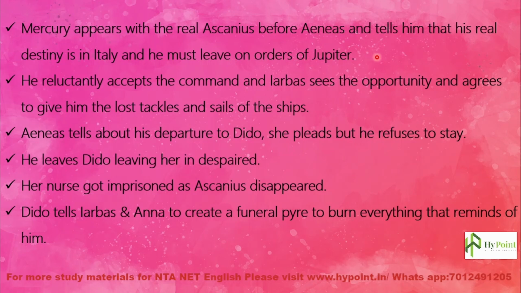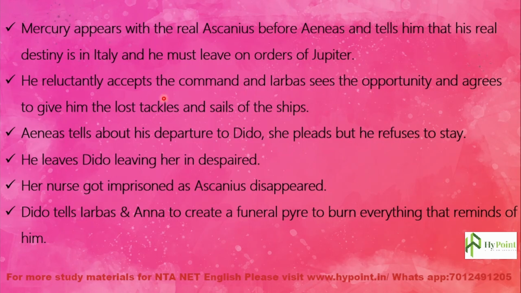So Jupiter has ordered Aeneas to leave this city as soon as possible because your son Ascanius is here. Mercury appeared before him with Ascanius and revealed that your destiny is not here in Libya or in Carthage. You have to go to Italy and you have to build a city there. So you have to leave immediately on the orders of Jupiter.